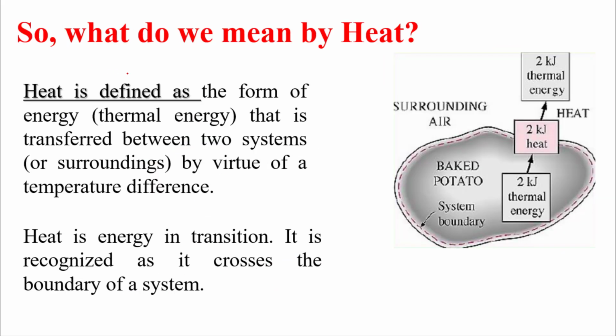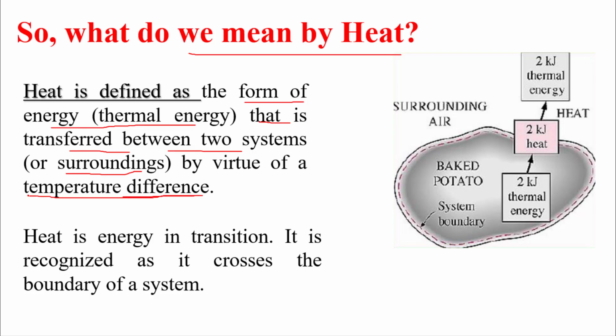Okay. So what do we mean by heat? What is the definition of heat? Heat is defined as the form of energy or thermal energy that is transferred between two systems or between system and surroundings by virtue of temperature difference.